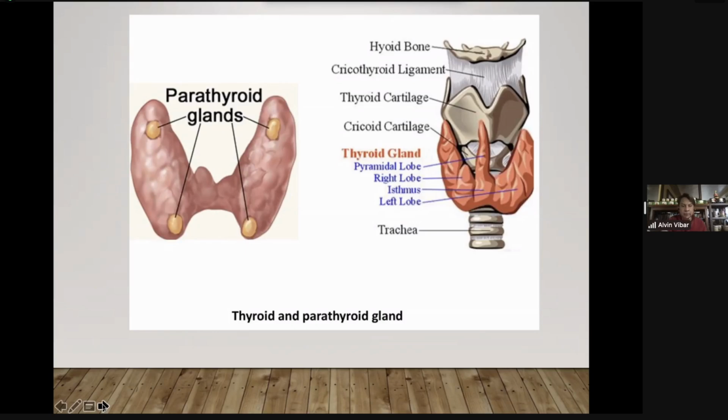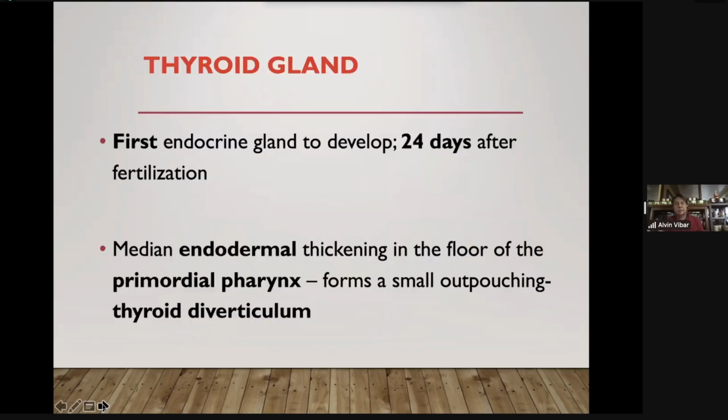So let's start with thyroid. The thyroid gland is said to be the first endocrine gland to develop, approximately 24 days after fertilization. The germ layer of origin is endoderm. There will be thickening in the floor of the primordial pharynx, coming from the endoderm germ layer, and it will form a small outpouching. We call it a diverticulum.